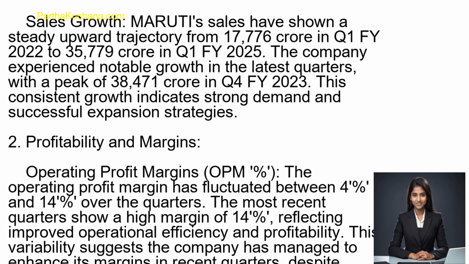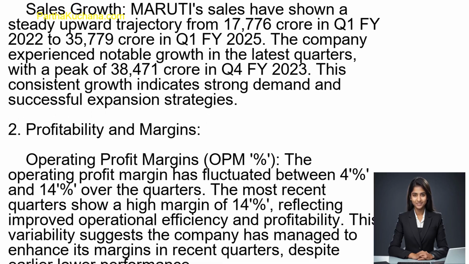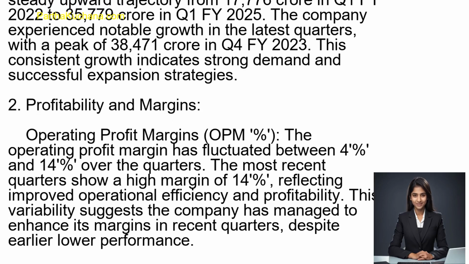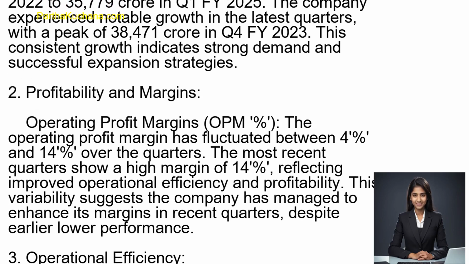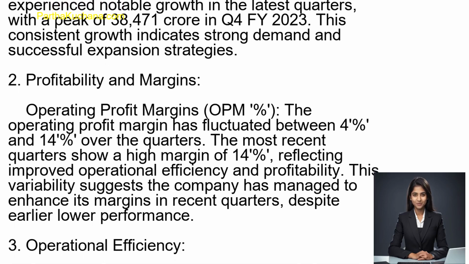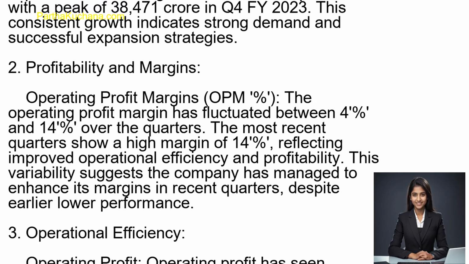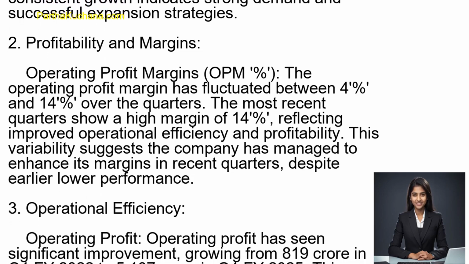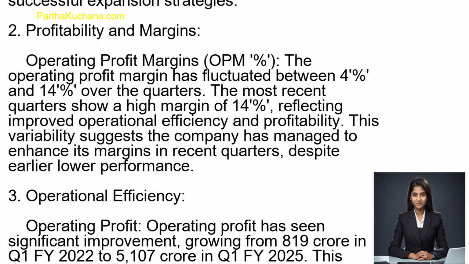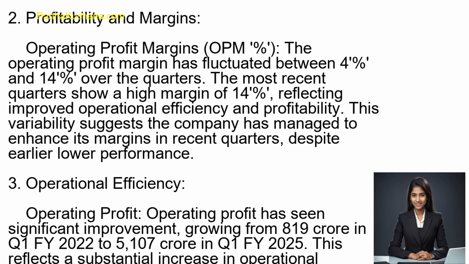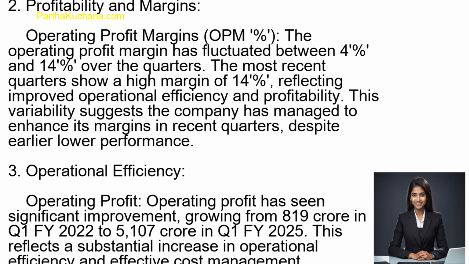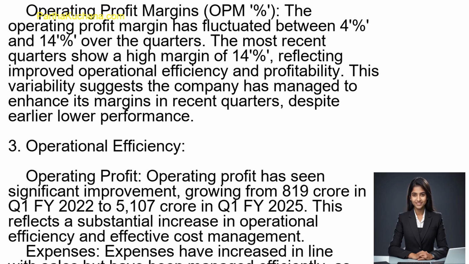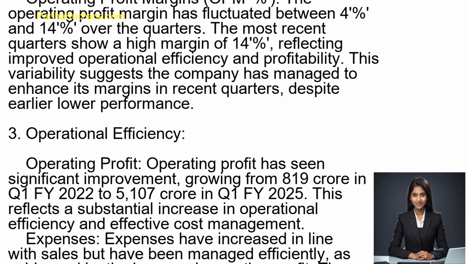3. Operational efficiency. Operating profit has seen significant improvement, growing from 819 crore rupees in Q1 FY 2022 to 5,107 crore rupees in Q1 FY 2025. This reflects a substantial increase in operational efficiency and effective cost management. Expenses have increased in line with sales but have been managed efficiently, as evidenced by the improved operating profit.